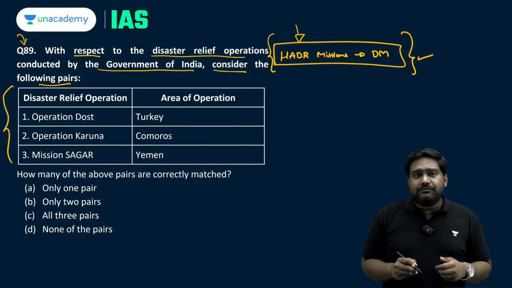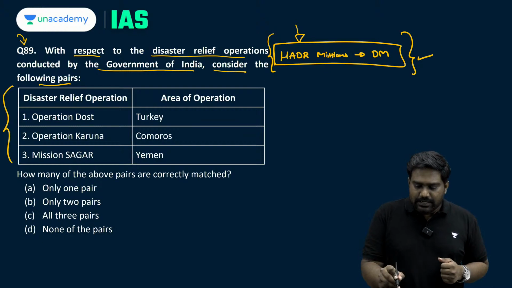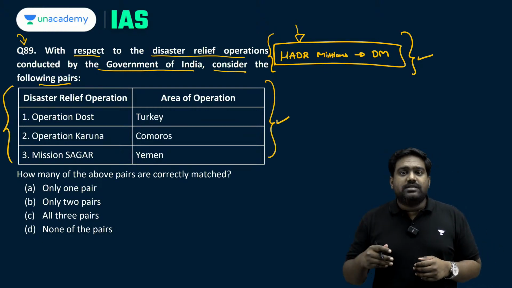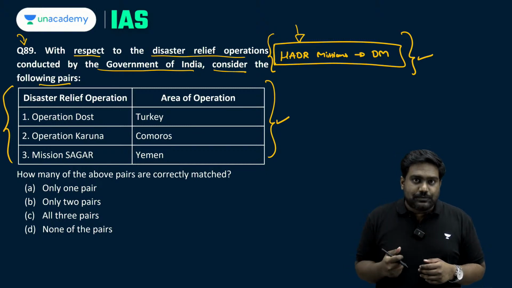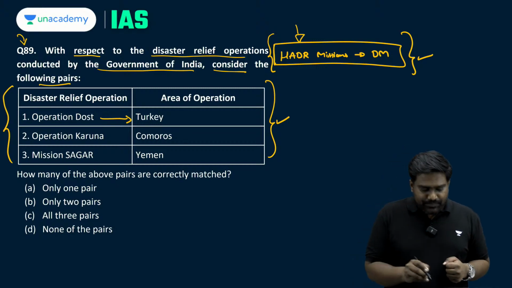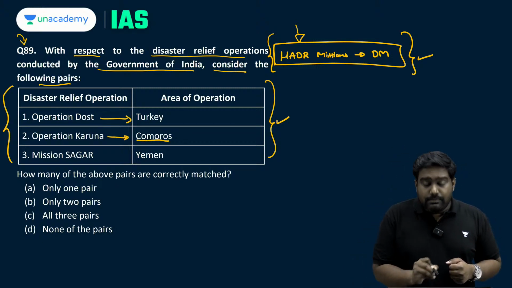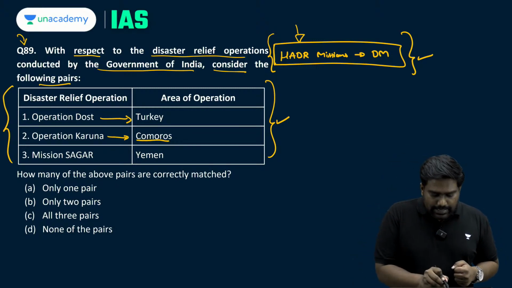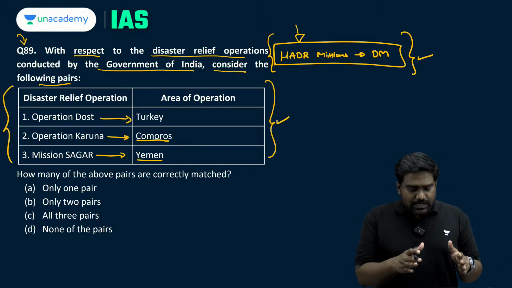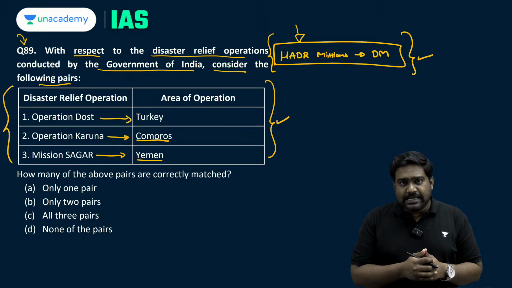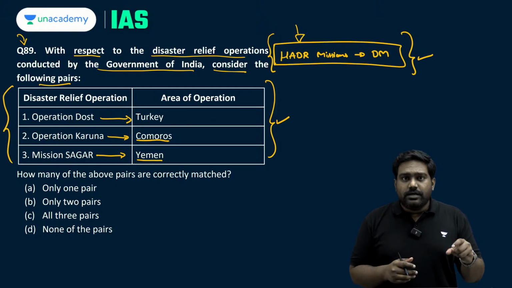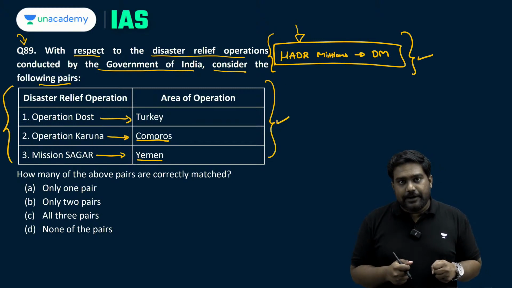So on the left, we have a set of disaster relief operations. On the right, you need to check whether it has been correctly matched with the country or the area of operation. So first we have Operation Dost matched with Turkey, Operation Karuna matched with Comoros and Mission Sagar matched with Yemen. Now let us check which of the pairs are correctly matched. I'll give you the correct answer and I'll explain about these HADR missions conducted by India.